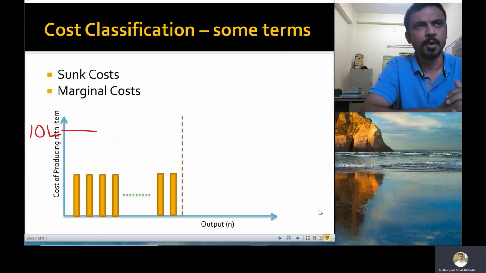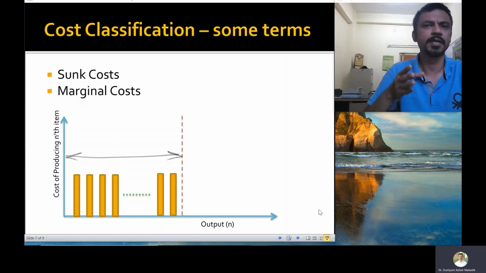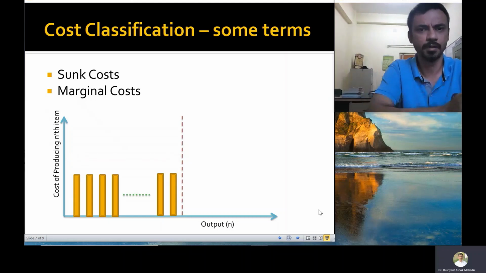Right? Now, I already said that the capacity of the plant is 500. Now this marginal cost is valid up until I make 499 or 500 units in a day. If I have to make that one extra unit, say I want to make 501 units, then my existing plant is not sufficient.